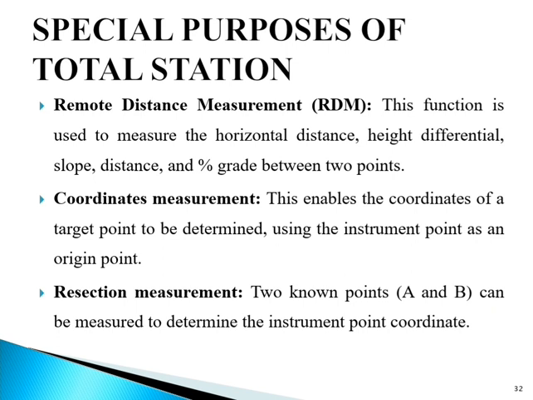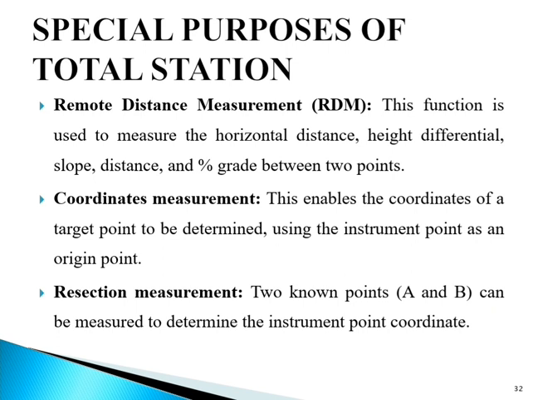This enables the coordinates of a target point to be determined using the instrument point as an origin point. Even without using the instrument point as an origin point, the coordinates of the instrument point can be input and used to determine the coordinate values of the target point.